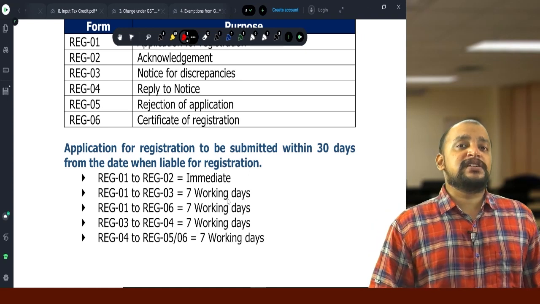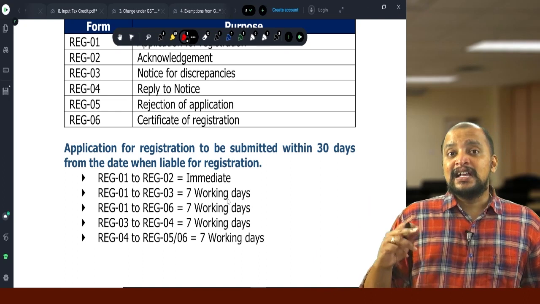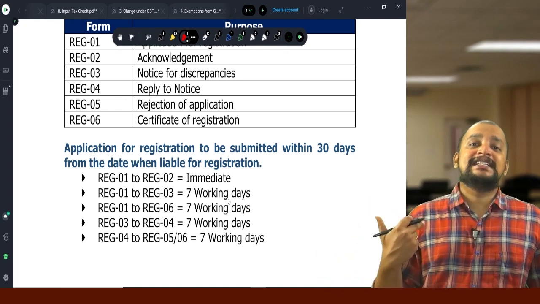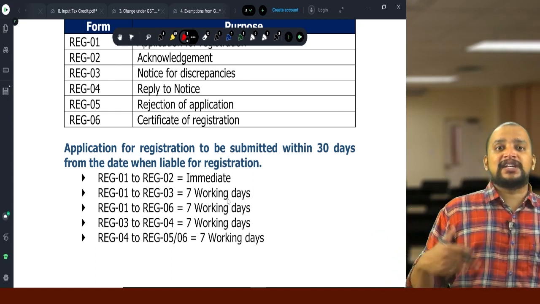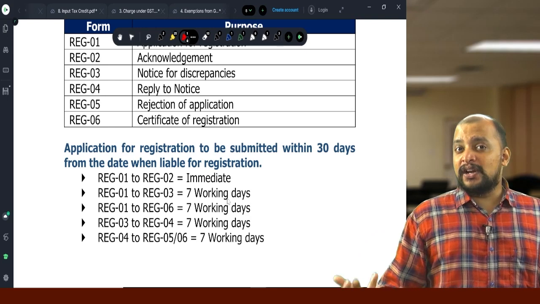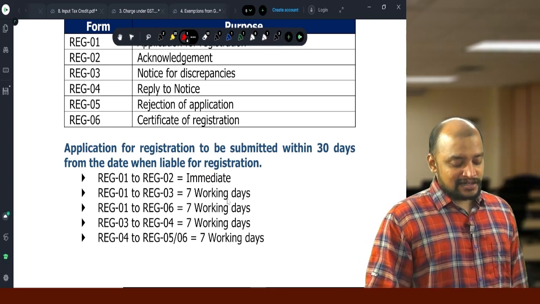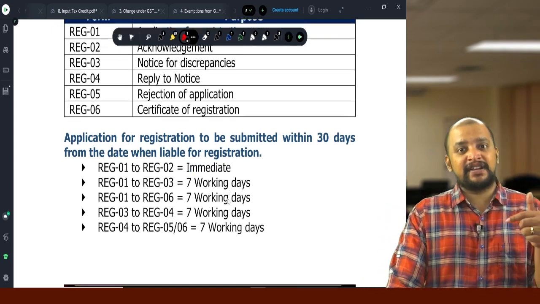Suppose if they give registration certificate, okay. If they are not giving registration certificate, means they have given notice. So from the notice date, within 7 working days we need to give reply. So REG3 to REG4, 7 working days. Once we give reply, either they will reject the application or they will grant the certificate within 7 working days. So REG4 to REG5 or REG6 will be within 7 working days.